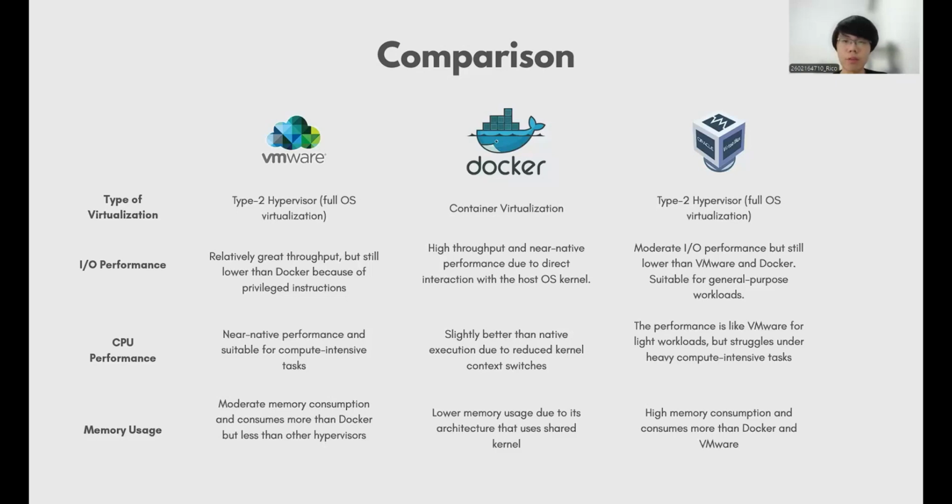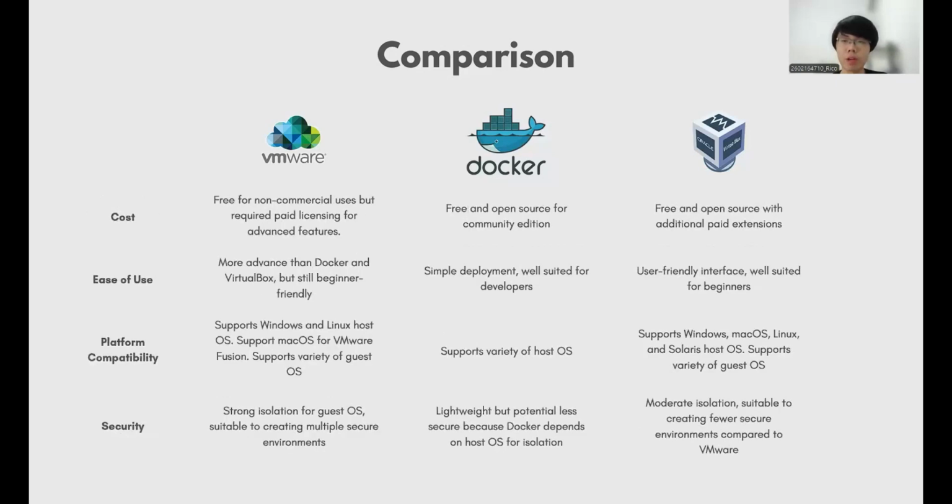For cost factor, VMware offers a free version for non-commercial use, but requires a paid license for advanced features. Docker is free and open source for its community edition. VirtualBox is also free and open source, though it offers additional paid extensions. In terms of ease of use, VMware is more advanced than Docker and VirtualBox, but still remains beginner-friendly. Docker is designed for simple deployment, making it particularly ideal for developers. VirtualBox boasts a user-friendly interface, making it well-suited for beginners.